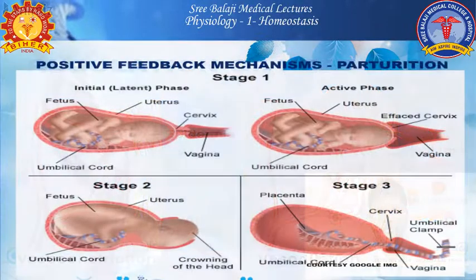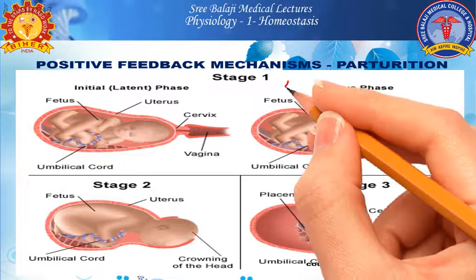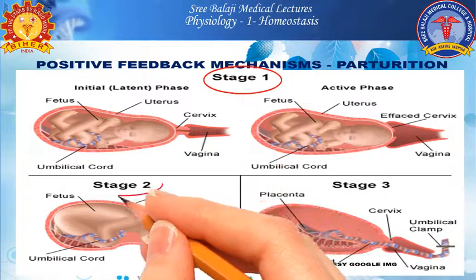So now let us see an example of positive feedback mechanisms. One such positive feedback mechanism is parturition. What is parturition? It is nothing but the expulsion of the fetus from the womb during labor, right? There are different stages, that is stage 1, stage 2 and stage 3.